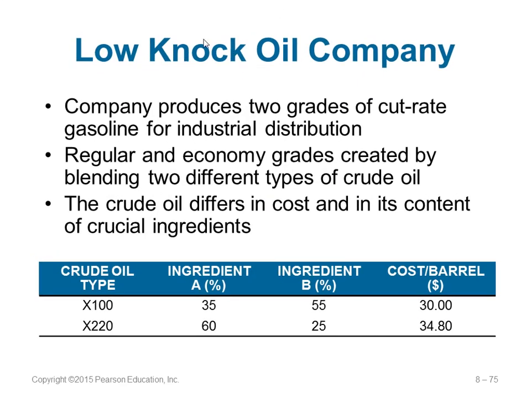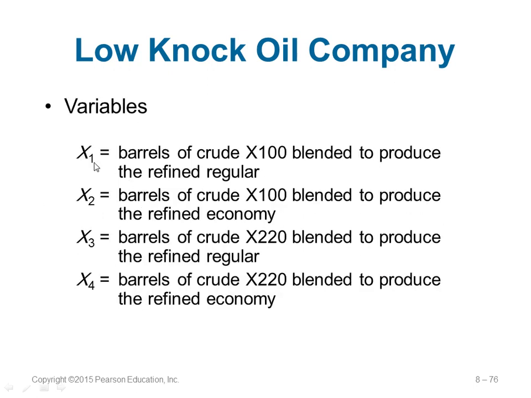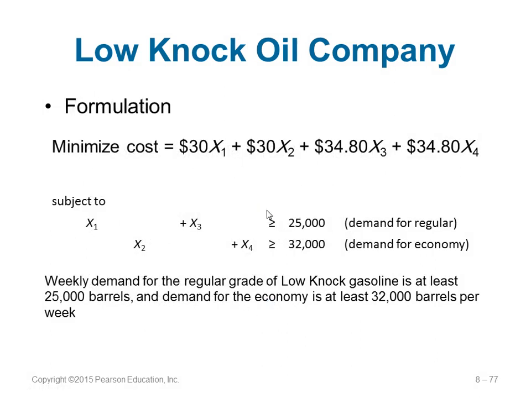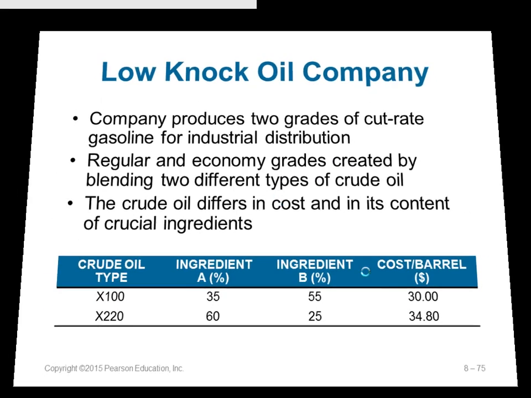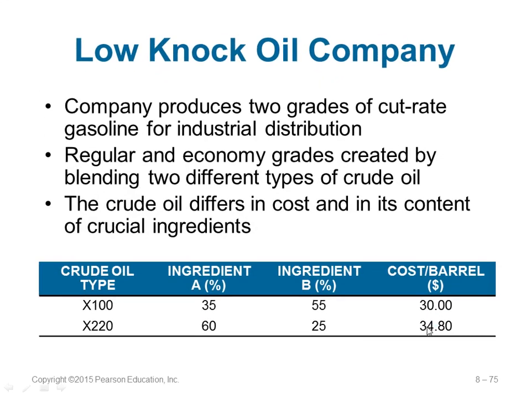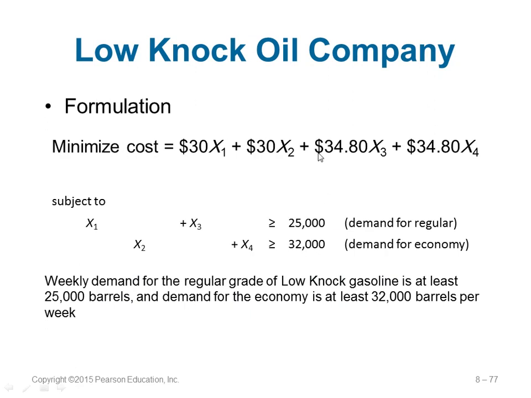Here is an example. There's an oil company. They have 2 types of crude oil, made up of ingredients A and B, and the cost is also given. They can also produce regular and economy grades of these 2 types: regular of the first one, economy of the first one, regular of the second one, economy of the second one. So you can see barrels: X1 is X100 regular, X2 is X100 economy, X3 is X200 regular, X4 is X200 economy. They want to minimize. Anything with the X100 model, the cost is given as 30, and anything with the X200, the cost is 3480. So this is the cost.